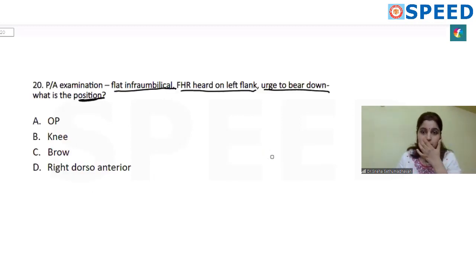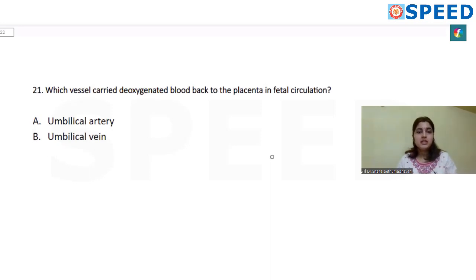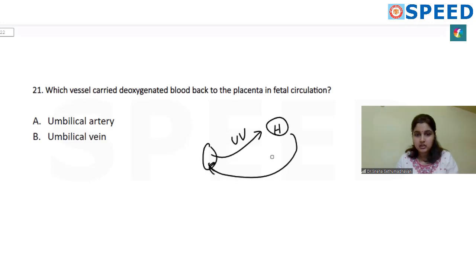So in this question, flat umbilical line, FHR on the left flank and urge to bear down, all are classical features of occipito-posterior. Next question, which vessel carries the deoxygenated blood back to the placenta in fetal circulation? In fetal circulation, the artery and vein nomenclature is opposite to what we see in adults. So from the placenta, the umbilical vein takes blood to the heart, and from the heart, the umbilical artery brings back the blood to the placenta. So this is oxygenated blood from the placenta. This is deoxygenated blood from the heart back to the placenta. So the answer is umbilical artery.